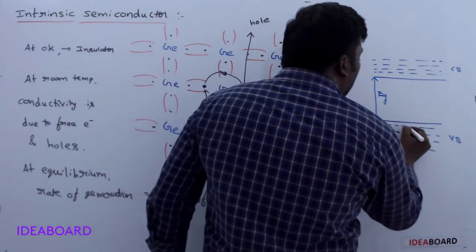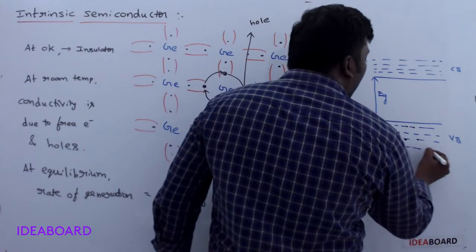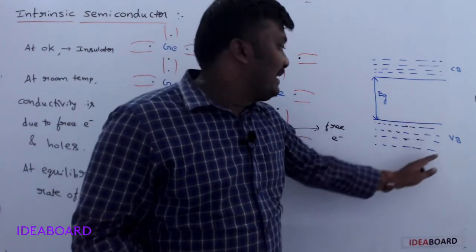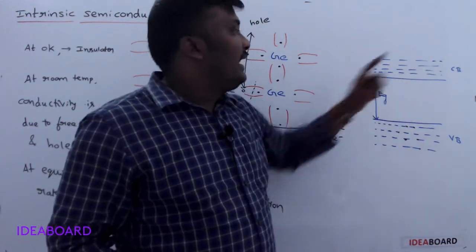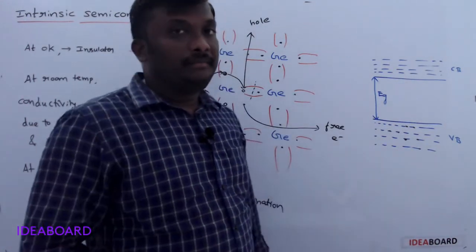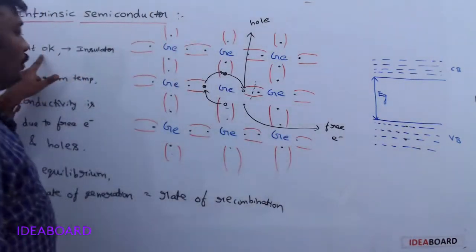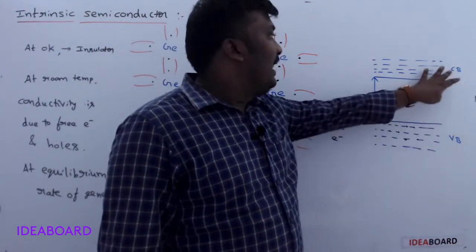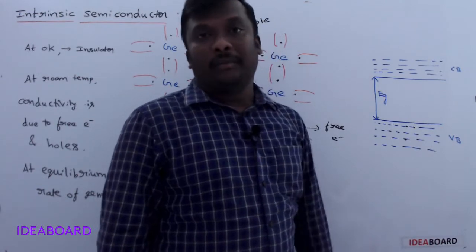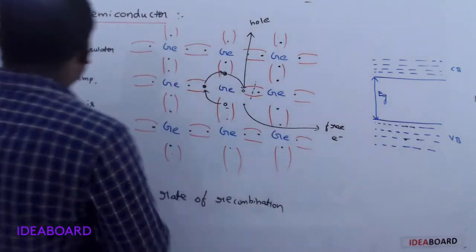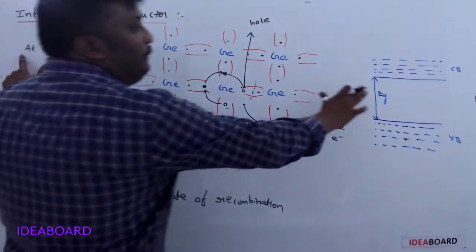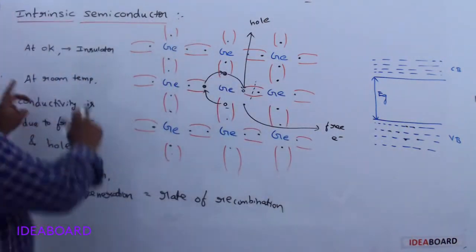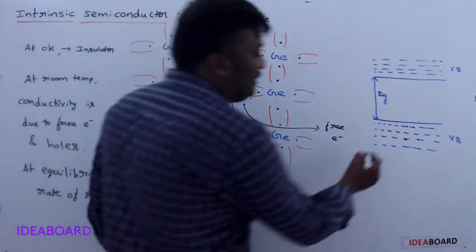Now at 0 Kelvin, all electrons are bound in the valency band. So the valency band is completely filled and the conduction band is completely empty. Due to this, at 0 Kelvin, it behaves like an insulator. Okay. Now, at room temperature, what happens?